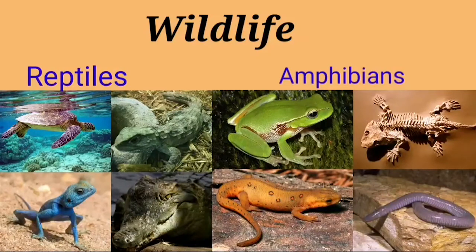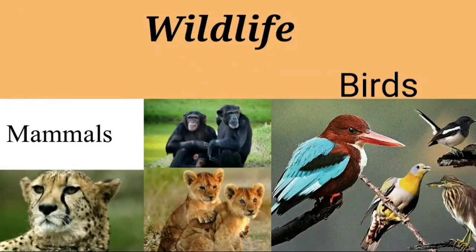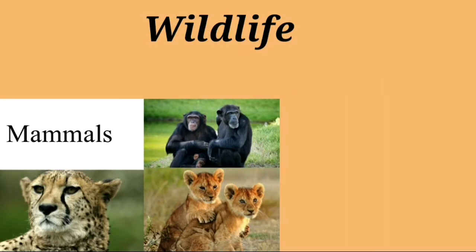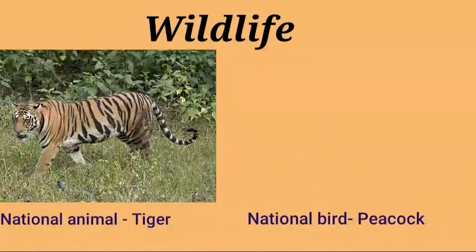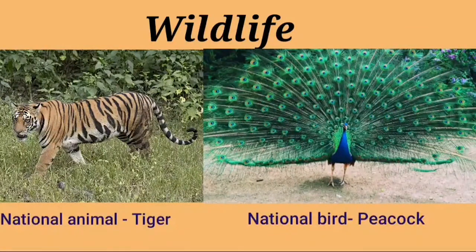Then we are going to see the last topic of this chapter, that is wildlife. When we talk about wildlife, we see different varieties of animals like reptiles, amphibians, mammals, birds. They are all different types of animals that are found in different parts of the area. Though there are thousands of species of animals, the place they choose to live is in the forest. First of all, we are going to see the national animal of our country, that is tiger, and the national bird, that is peacock.